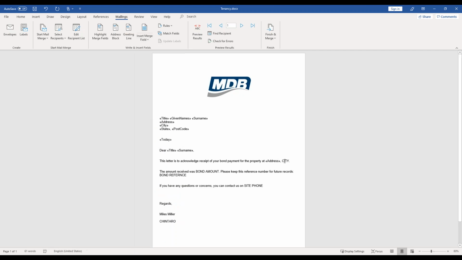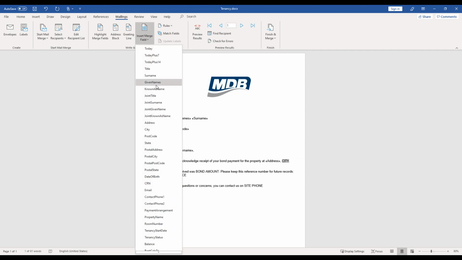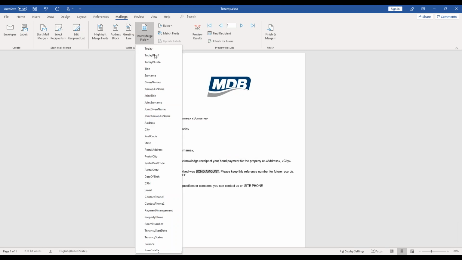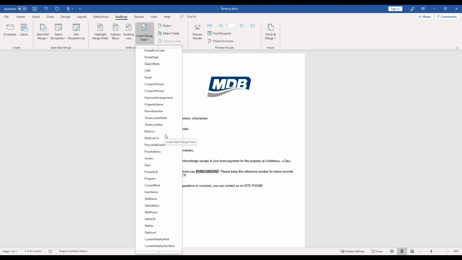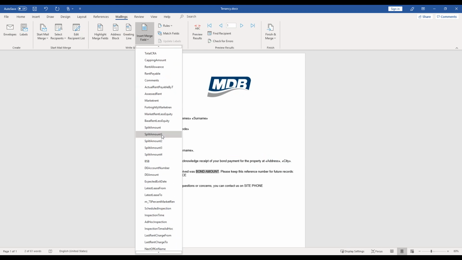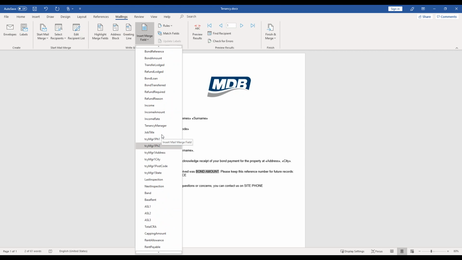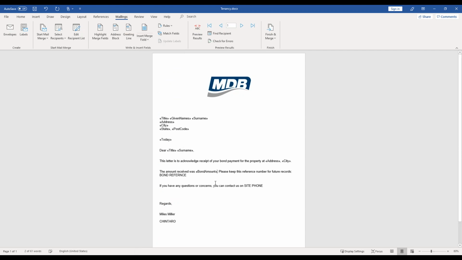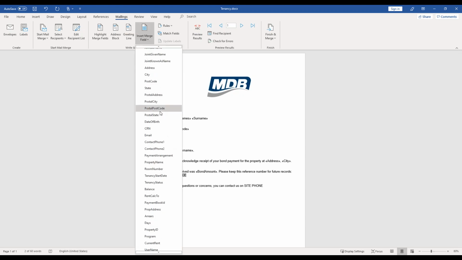So you can see once you get the hang of this, you can actually be quite quick at doing these and setting them up. So bond amount. So this one is actually 1, so I'm going to select that. And scroll down, you can see for tenancies, we've actually got quite a few options. So in terms of utilizing this function, you're really only limited by what you can conceive. So there's a lot of different options in here on what you can actually report on. I'm going to select bond amount, and I'm also going to give them their bond reference.